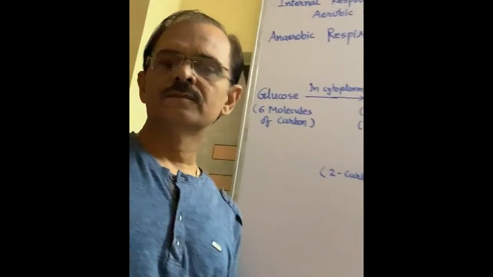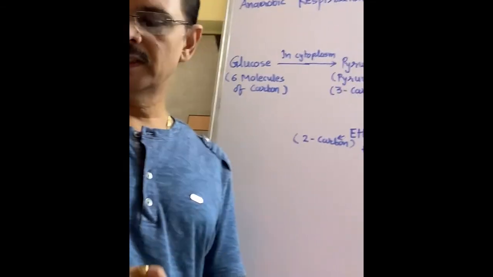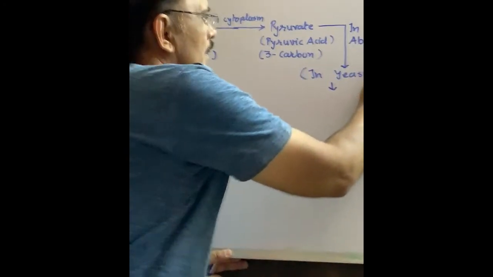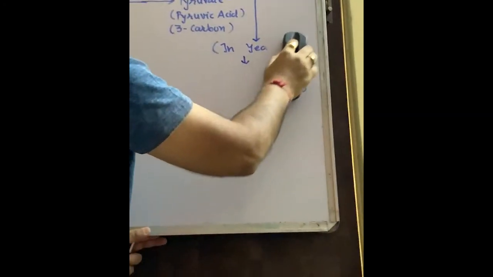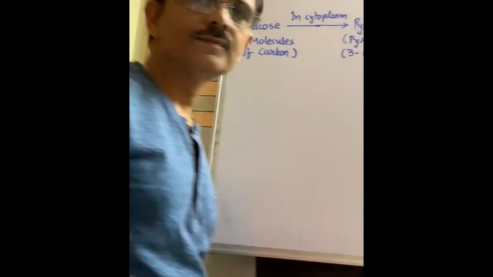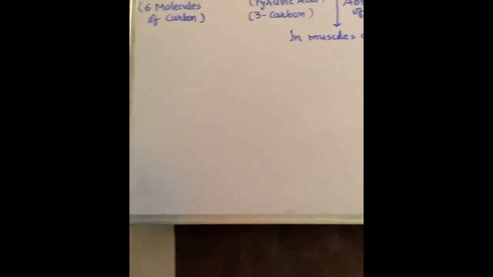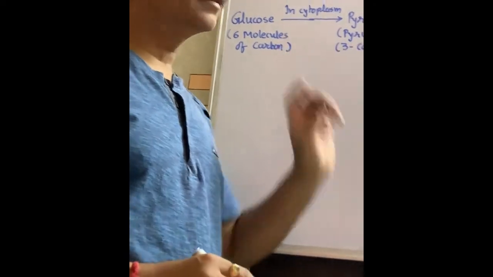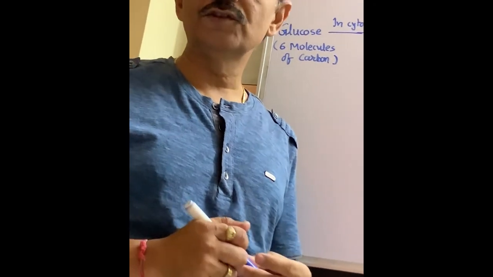Now what happens in muscle cells, that means animal cells? In absence of oxygen in muscle cells, in some cases when you are totally tired or fatigued, the availability of oxygen in your muscles decreases.